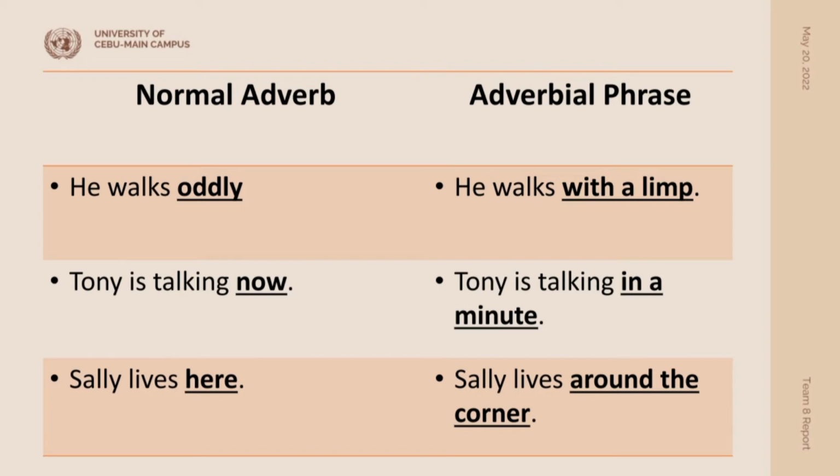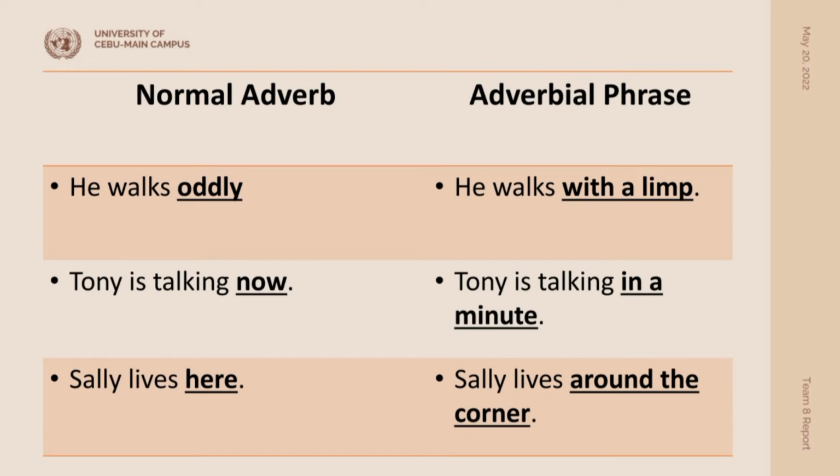But look at this one. To find me, in this example from the sentence, she came to Paris to find me. To is not a preposition. It is part of the infinitive verb to find. So adverbial phrases can be prepositional phrases or infinitive phrases.